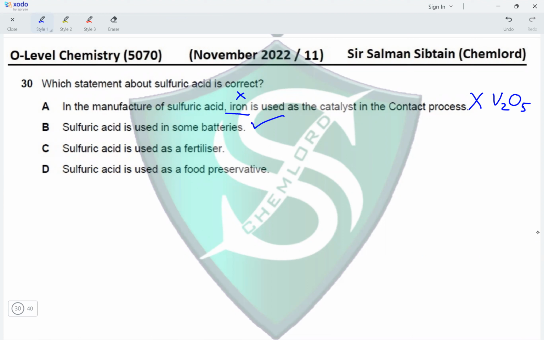C, sulfuric acid is used as a fertilizer. No, sulfate salts are used, an ammonium salt. So ammonium sulfate, not sulfuric acid directly. In fact, if you add sulfuric acid, it would leach away the minerals present in soil. D, sulfuric acid is used as a food preservative? No. Sulfur dioxide is used as a food preservative, not sulfuric acid. So this makes option B the correct option for this question.